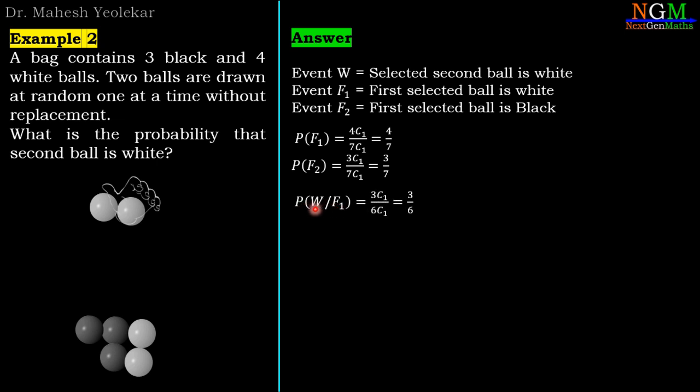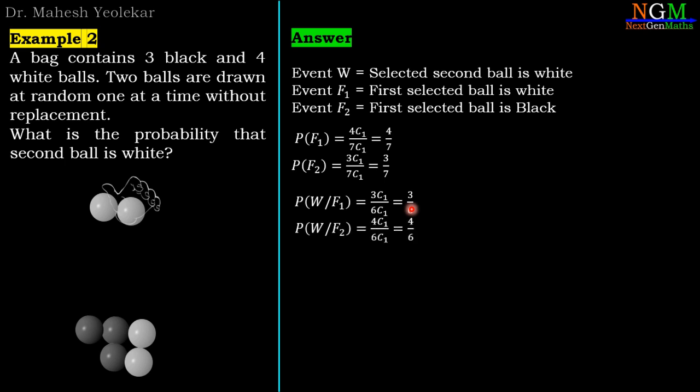That is probability of selection of white ball in the second selection when in the first selection white ball is selected. Once white ball is selected in the first case, then there are 3 white balls in the bag and we have to select 1 white ball, so it is 3C1. And total ball in the bag will be 6 because 1 is already selected. So it is 6C1. So 3C1 divided by 6C1 equal to 3 by 6.